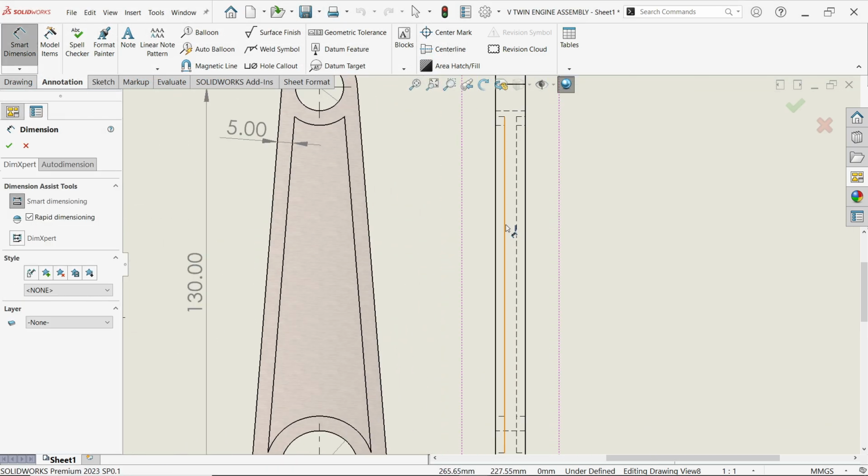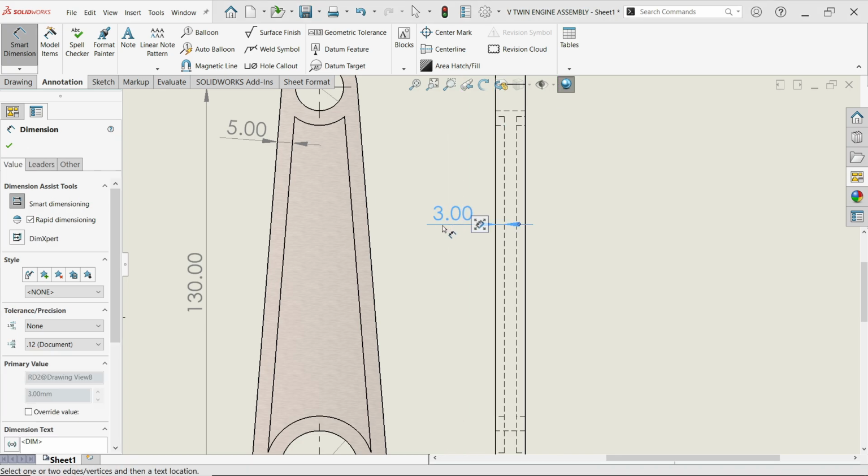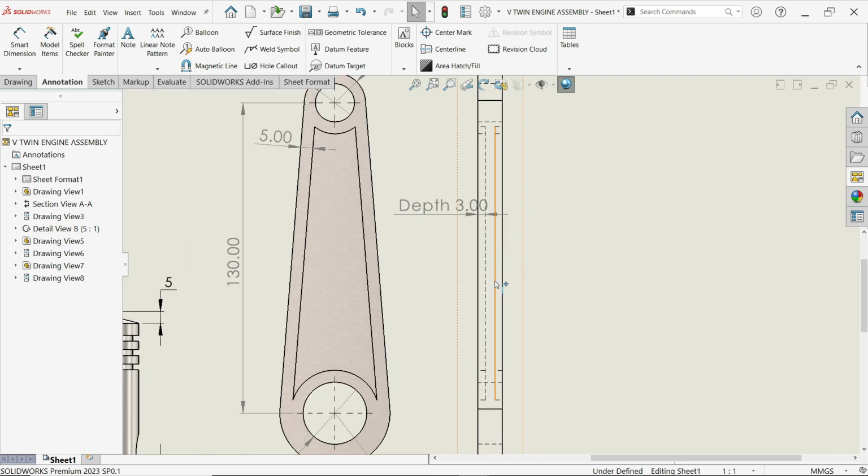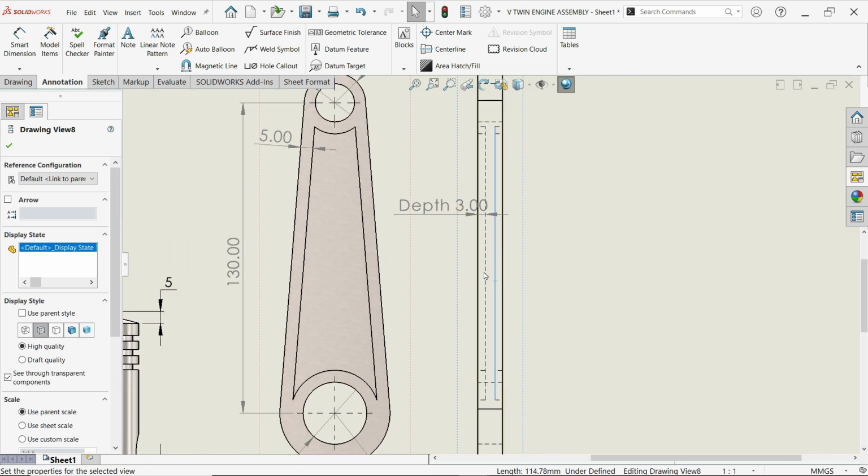Smart dimension. Now I'm going to give this 3mm depth. Dimension text. Depth. Okay. Now I also want to make these lines visible, so I'm going to copy this line so that I don't need to copy again and again.